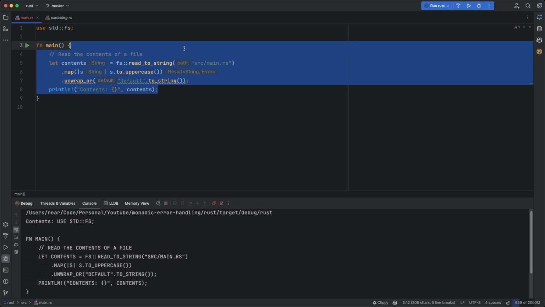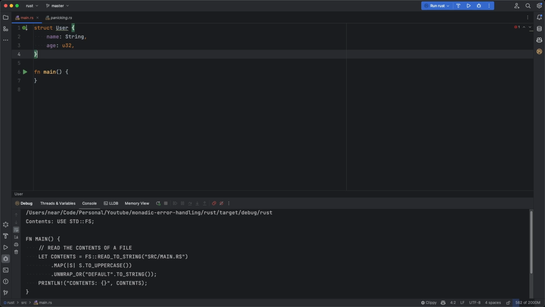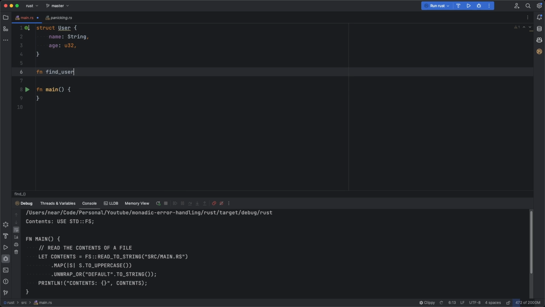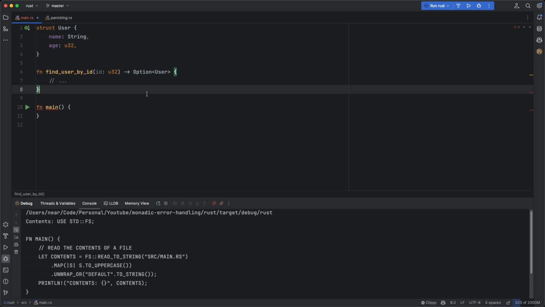Now imagine the following. You're writing code for a backend system. So you're just trying to read certain elements from a database, say users. So what I'm going to do first is declare a struct called user, and we say, well, users have names and ages, which is completely fine. Next up, I want to introduce a function called find_user_by_id. So let's go ahead. And you can see that the autocomplete is already suggesting to use the option type here.